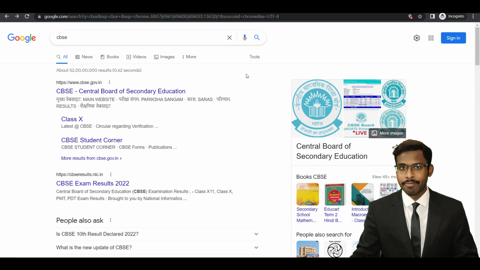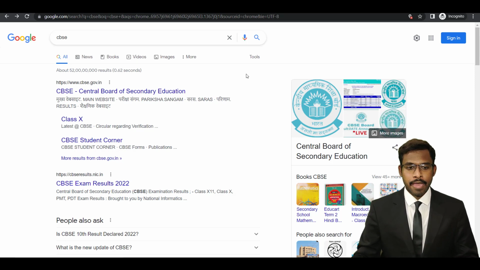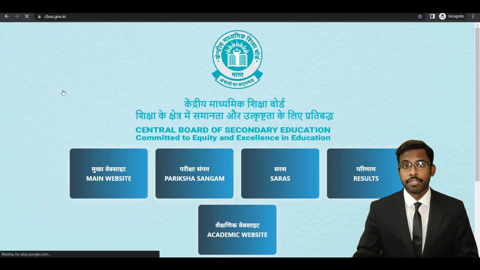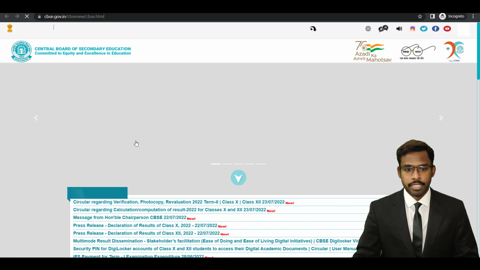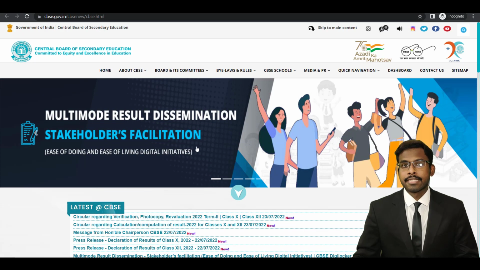So right now I'm on my computer, in Google. I've typed CBSE and we have to go to the CBSE official website. It's the main website of the CBSE board. So I'm just going to this website. This is the official website of the CBSE board, okay?